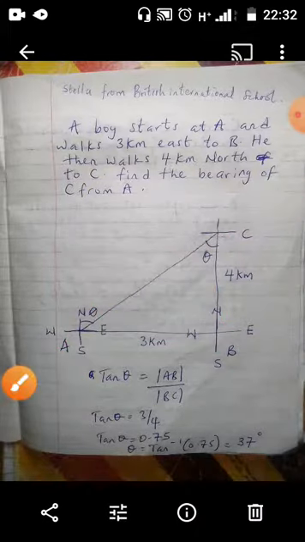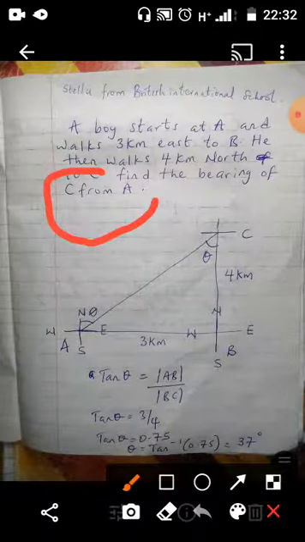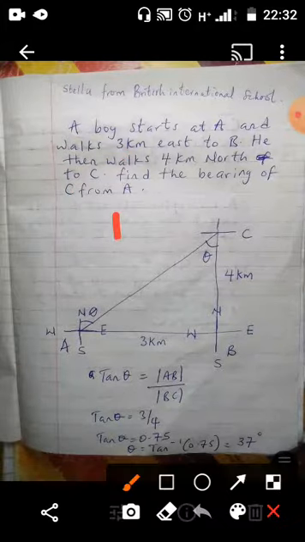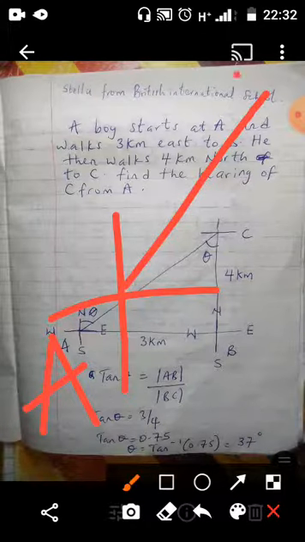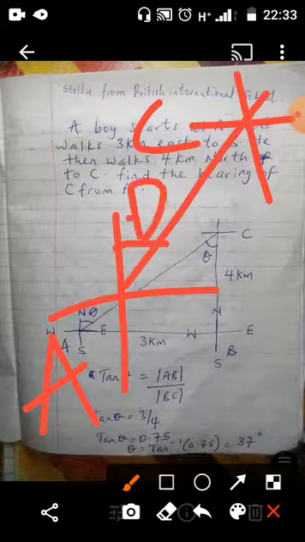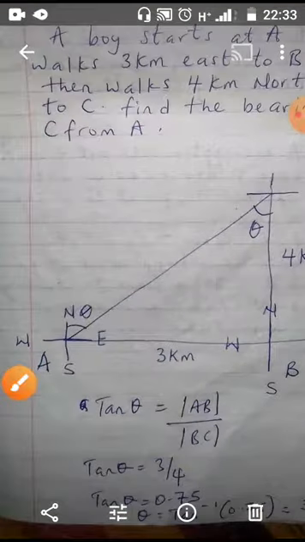When you see C from A, it means you are starting from A. This is the key word in this question. C from A means your cardinal point should start from A going to C. What do I mean here? Look at it here. Remember, we say this A is like this, and we also say that there's a cardinal point like this going to C. C from A means from A moving towards C. So we're looking for this angle here, which is unknown.